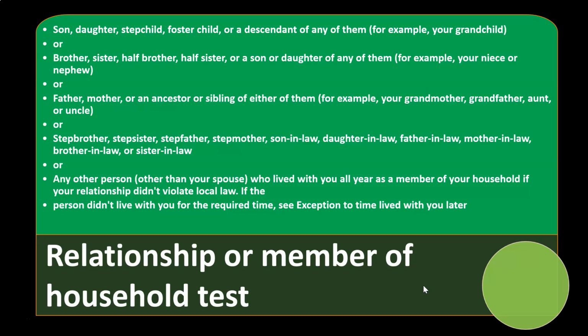If the person didn't live with you for the required time, see the exception to time lived with you later. So these are the general rules here.